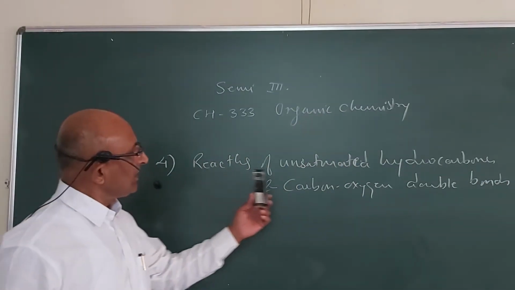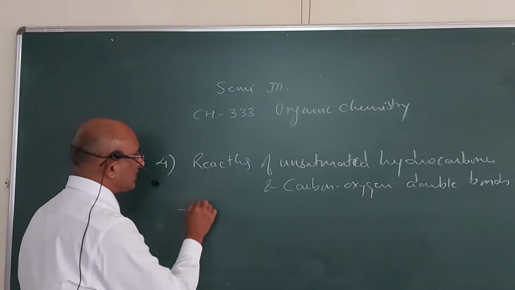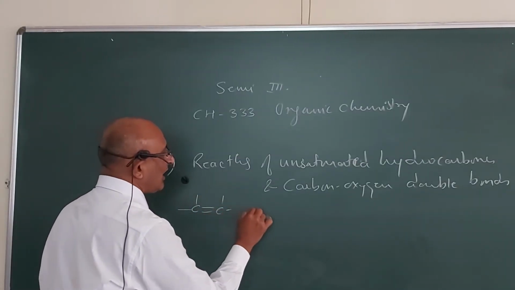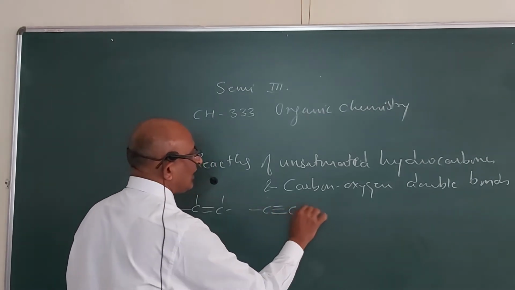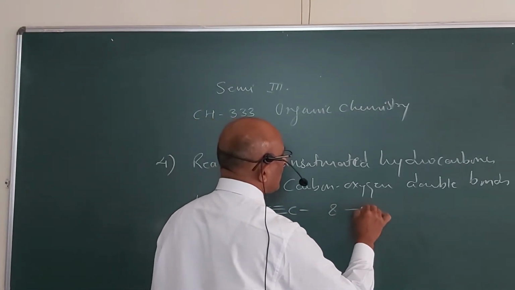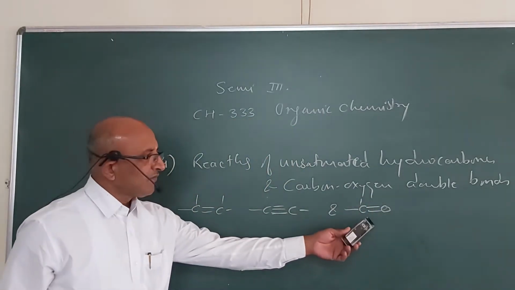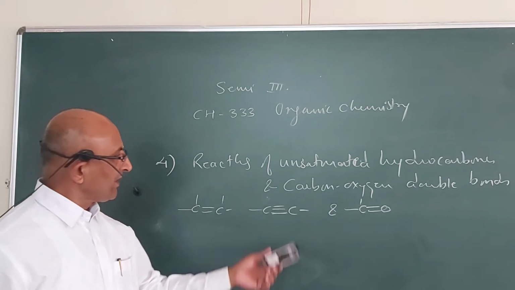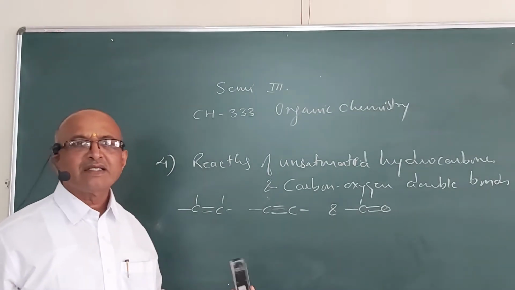So in the reactions of unsaturated hydrocarbons, that is alkenes and alkynes, meaning compounds which contain a carbon carbon double bond or a carbon carbon triple bond, and compounds which contain carbon oxygen double bonds, here we are going to deal with the reactions of aldehydes and ketones. We will deal with the different types of reactions shown by alkenes and alkynes.